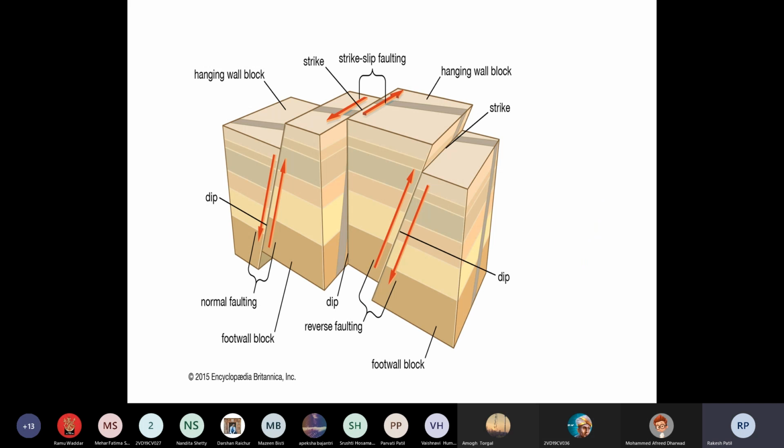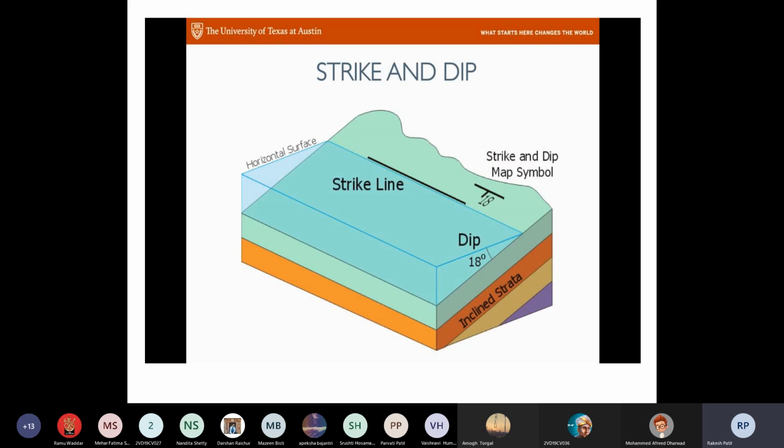Yes, sir. The next one is strike and dip. You are supposed to remember this strike and dip until your 8th semester gets over. These are the two major terminologies you are supposed to understand. Strike means it's a horizontal line. Dip means it's the maximum angle of inclination. You can see in this diagram. Can you see this diagram? Yes, sir.